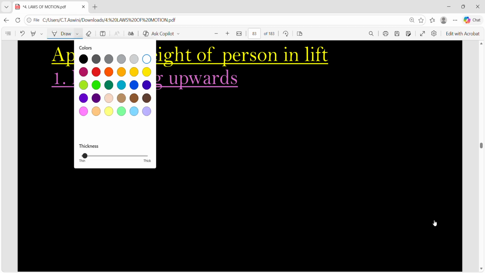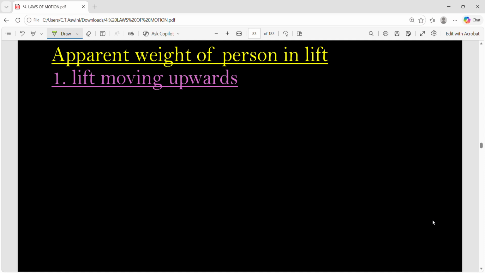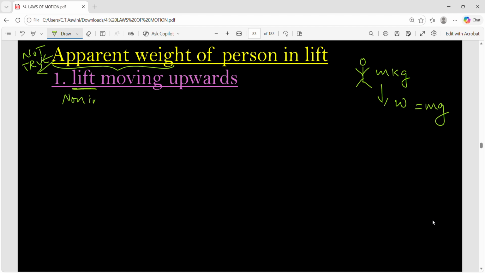Now we'll see this concept: apparent weight of a person. What is this apparent weight, which is not the true weight? What is the actual weight of a person? If the person's mass is m kg, his weight will be acting downward, which will be equal to m into g. What is this apparent weight? Apparent weight is not the true weight. This is a fake weight, a false weight. And why does this arise? Because of a non-inertial frame of reference. And to understand that, we'll consider a lift. What is this lift actually here? It's a non-inertial frame of reference.